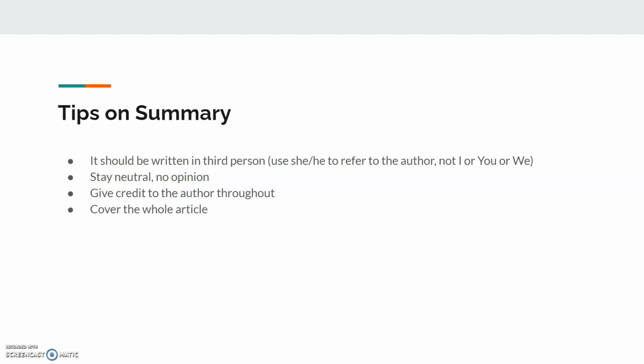So make sure you stay neutral, stay true to the tone of the article, and don't put any of your own opinion in there. Even saying something like "this great article," or "I really liked this article" in the last sentence. No opinion at all. Make sure you're giving credit to the author throughout, right? That kind of refers to being written in third person: don't just refer to the author in the first sentence and then just generally talk about the article. Make sure you're giving credit to the author throughout. And we'll look at some examples of those.